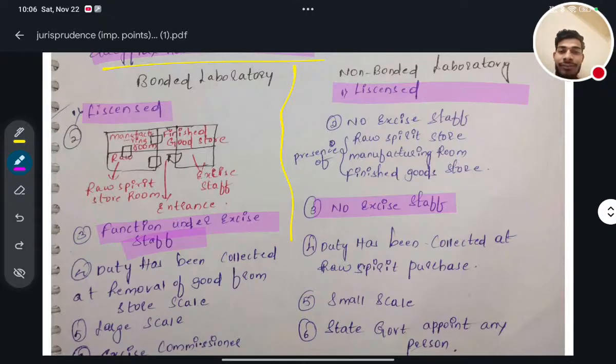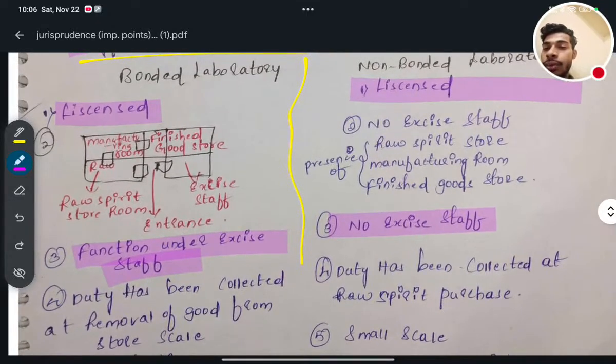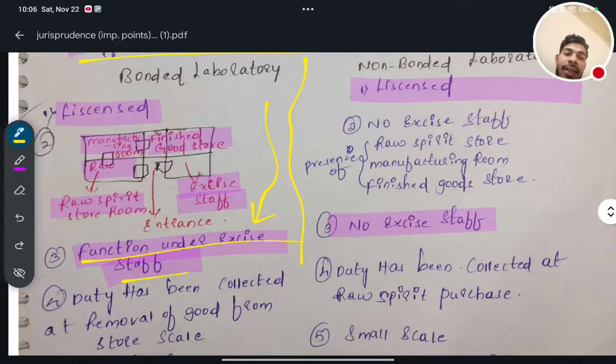And here in bonded laboratory, there are a manufacturing room and a finished goods store. In the manufacturing room, raw material will be there, and there is the raw spirit store room. After the finished goods store, there will be another excise staff. So it will be acting under the function of excise staff.